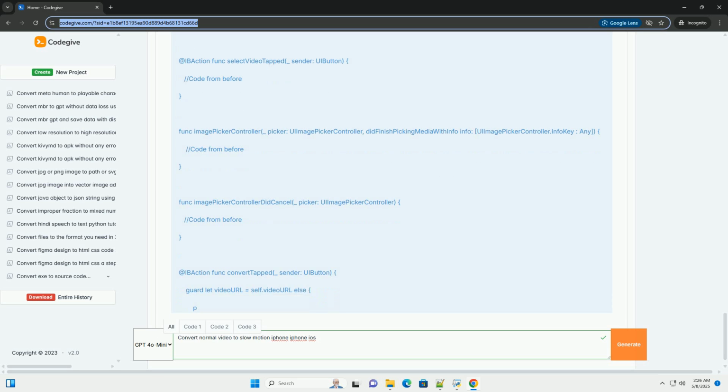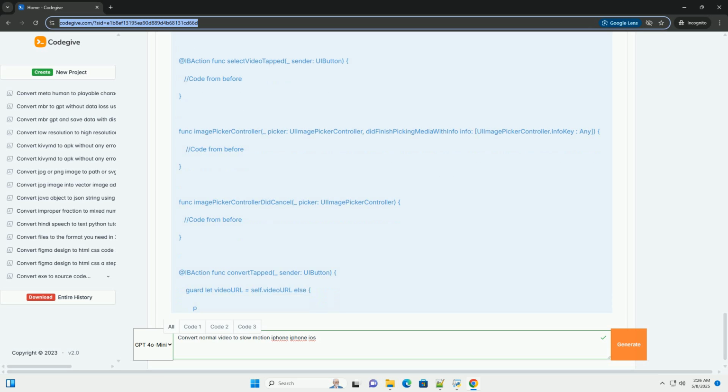3. Video selection, UIImagePickerController. We'll use UIImagePickerController to allow the user to select a video from their photo library. Explanation: UIImagePickerControllerDelegate and UINavigationControllerDelegate. You need to conform to these protocols to handle the results of the UIImagePickerController. selectVideoTapped: this function is triggered when the select video button is tapped.